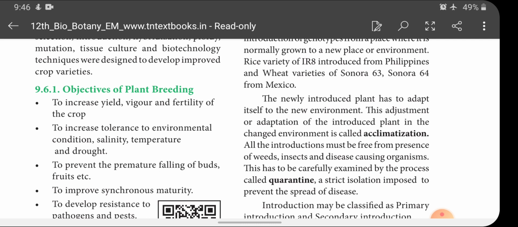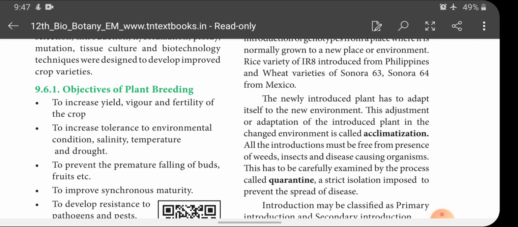So say for example IR8, which is a Philippine variety, is introduced from the country Philippines to India. So Philippines is its old place and India is its new place where we are introducing that variety.